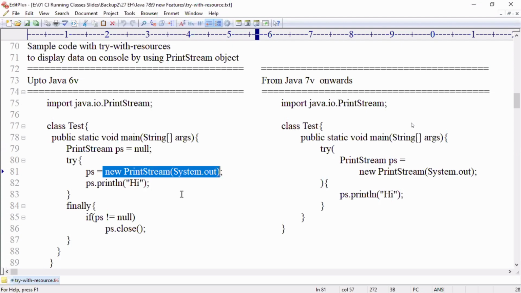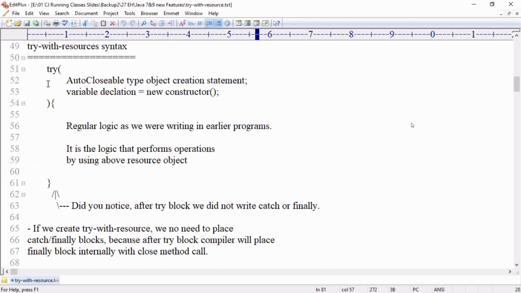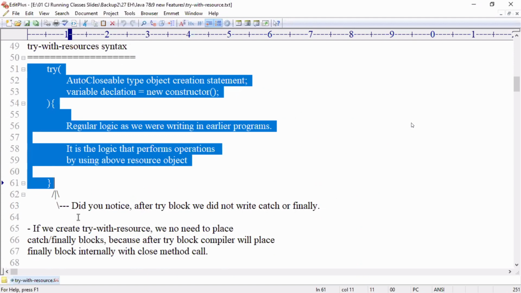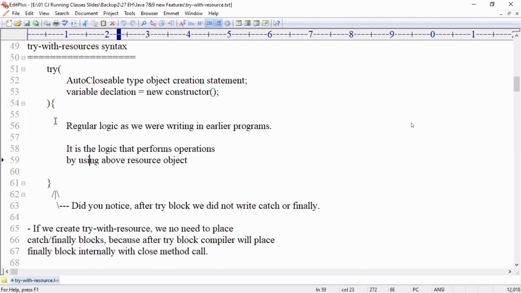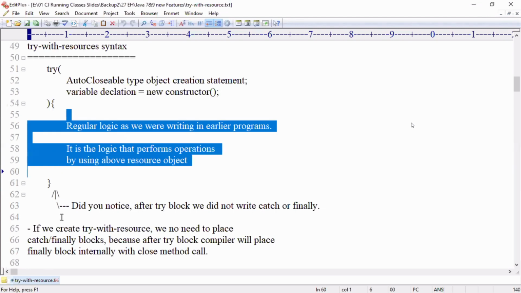If you want to catch, you write a catch block. This syntax is allowed: try with open bracket, close bracket, without a catch block. Then if an exception rises here, the exception is not caught. The JVM will catch that exception. This method terminates abnormally. If you want smooth termination, you must write a catch block.